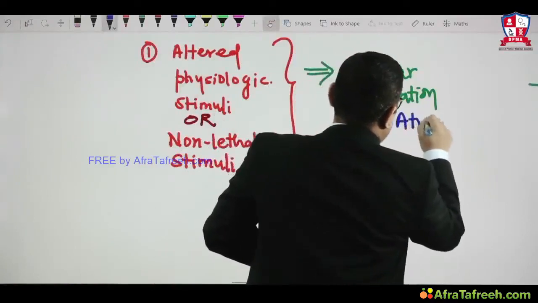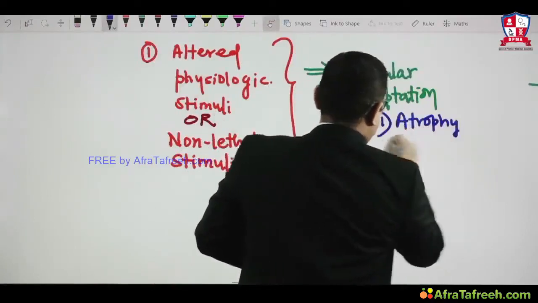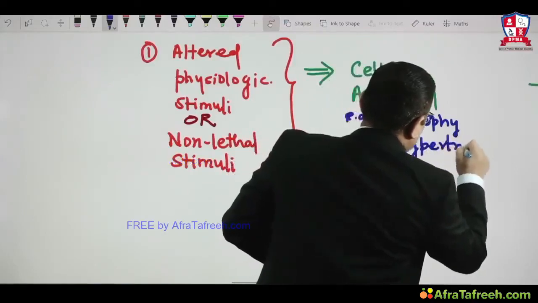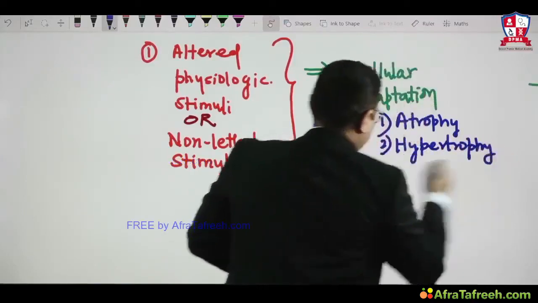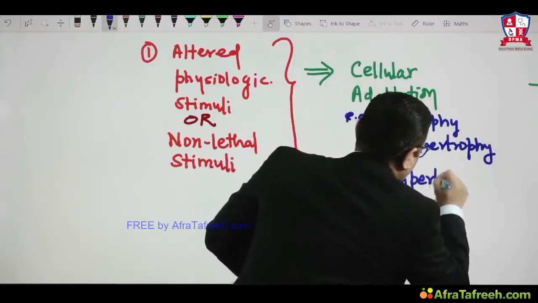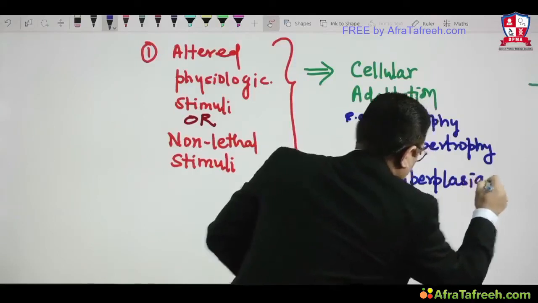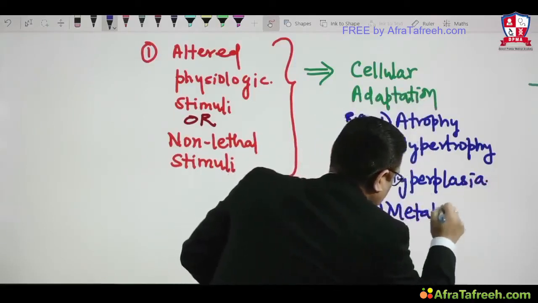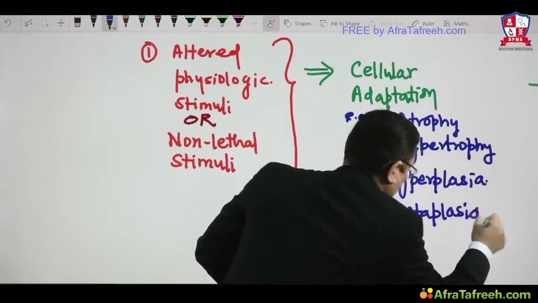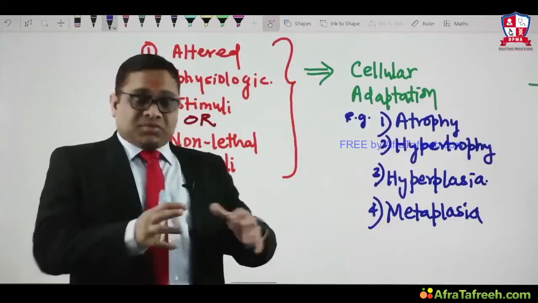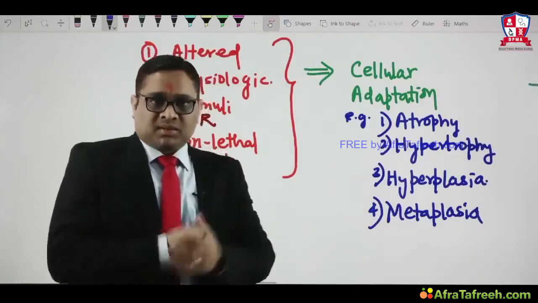Number 1 is atrophy, hypertrophy, hyperplasia, and metaplasia. So these are 4 types of cellular adaptations which the examiner asks in exams.